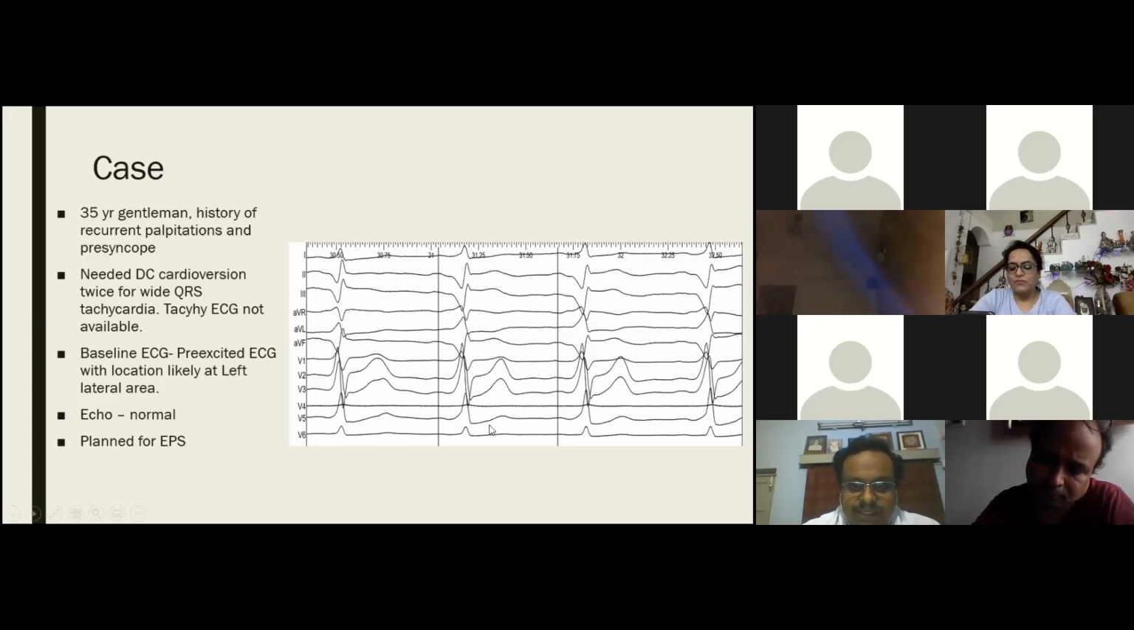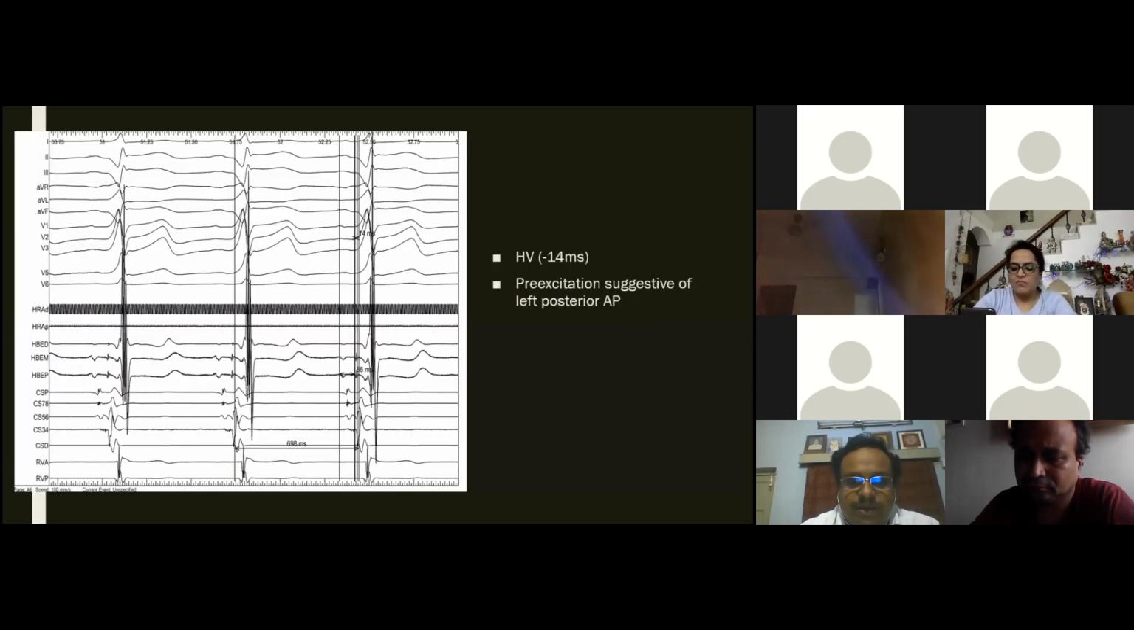I have shared the EP ECGs. I do not have the ECG which was taken in the OPD. The echo was done, which was normal, and because of the history of needing cardioversion for wide QRS tachycardia, and pre-excitation, we decided on an EP study and ablation. This was the basal sinus rhythm, where there is pre-excitation with an HV of around 14 milliseconds, suggestive of a left posterior accessory pathway.